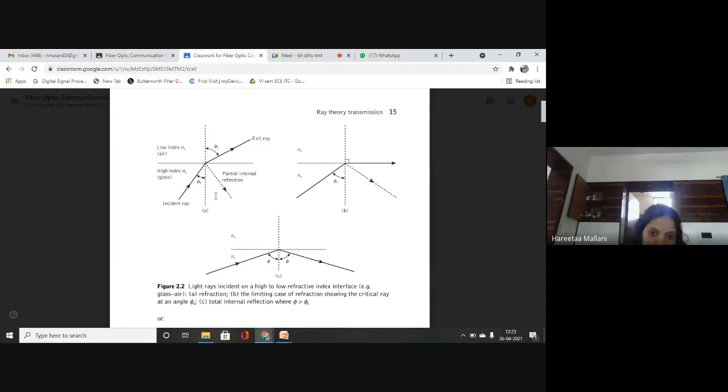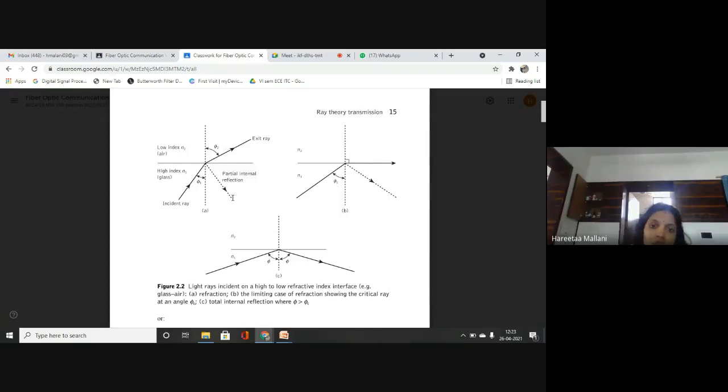Here in figure A, what is happening? At an angle phi1, the ray is refracted at an angle phi2 in the lower denser medium, that is air, and the exit ray we are showing in this diagram. Some part of that light is reflected back into the same medium. So that is known as partial internal reflection.